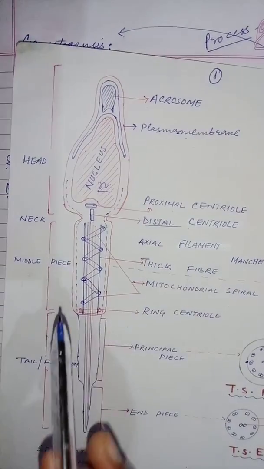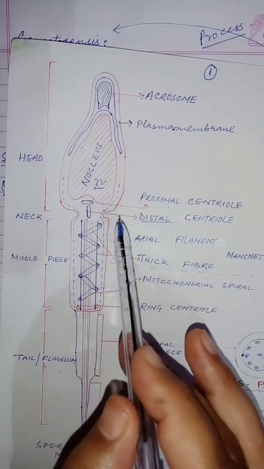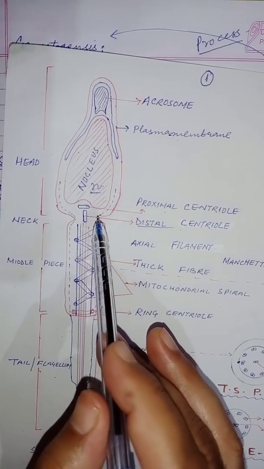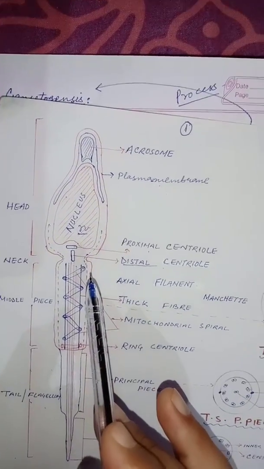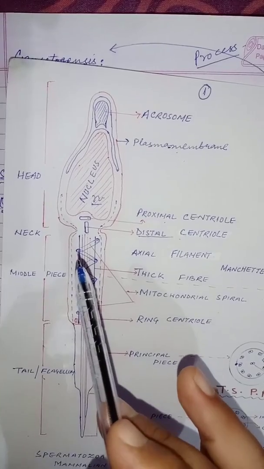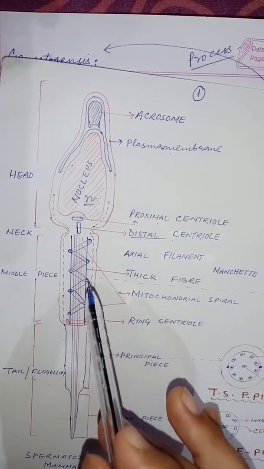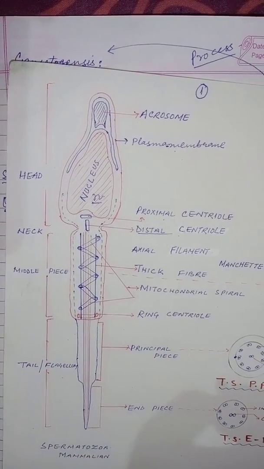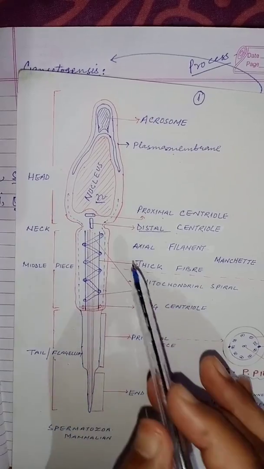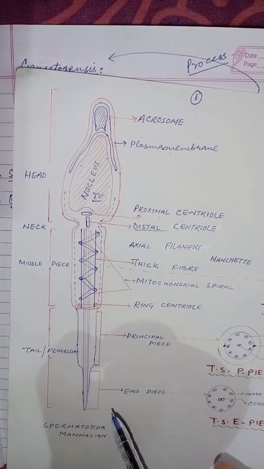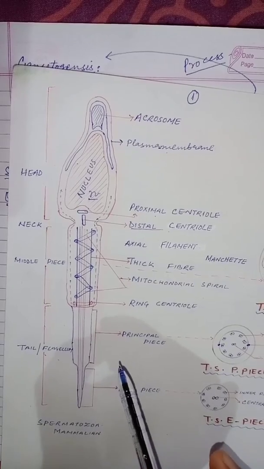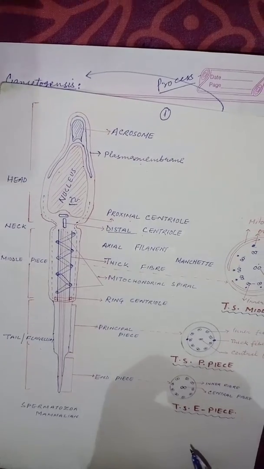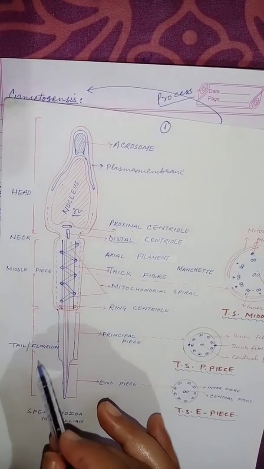And just behind the nucleus we have the two centrioles. One is the proximal centriole and the other is the distal centriole, and these centrioles are arranged at right angles to each other. The distal centriole results in the formation of the flagellum, the fibers which have a similar structure as those found in the flagellum or cilia.